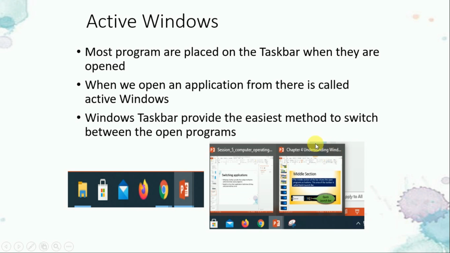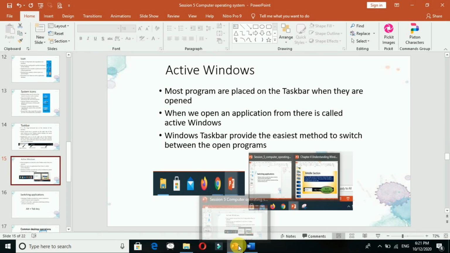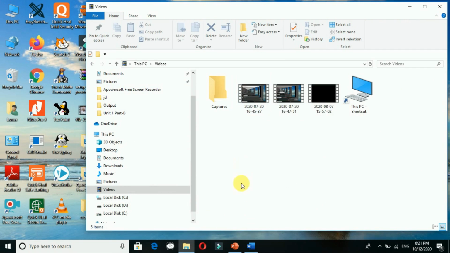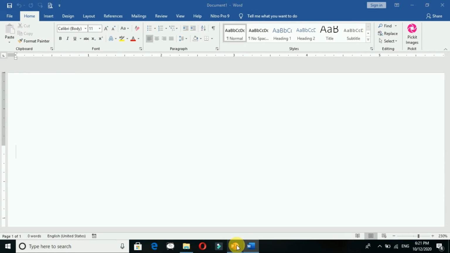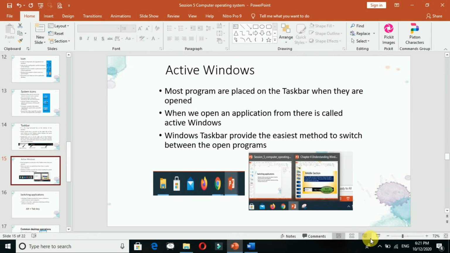So now, active window means what? Most programs are placed on the taskbar. You will have placed them on the taskbar, but when you open one, at that time it is highlighted. The title bar changes color, right? The color is changed, so that is called the active window. You just see over here, I opened two PowerPoints and both are shown as active here. You can see on which one I am active. When I am active, at that time you can see that program. Okay, so this is about it.